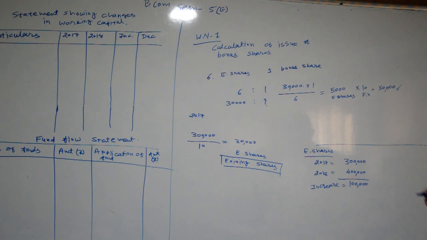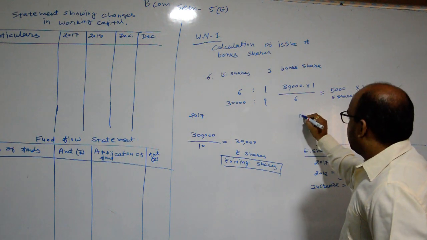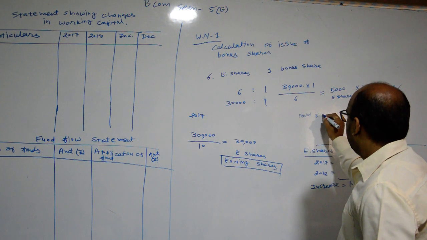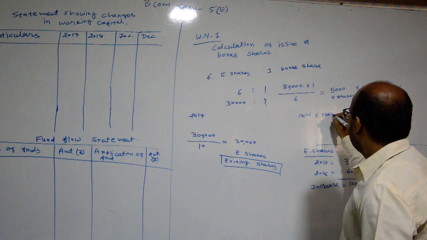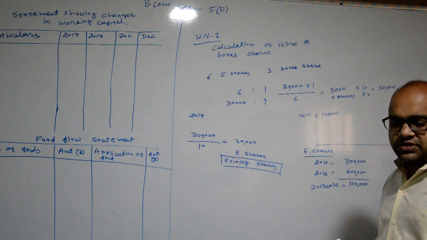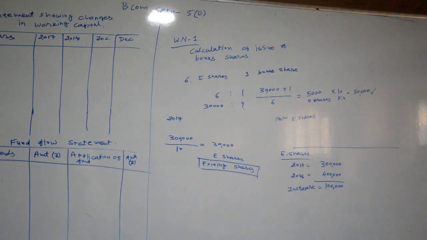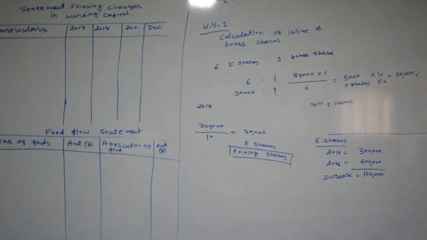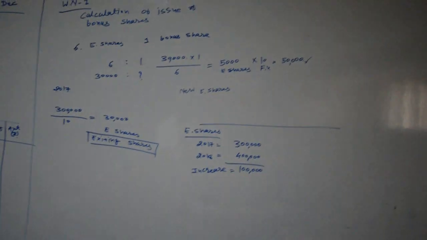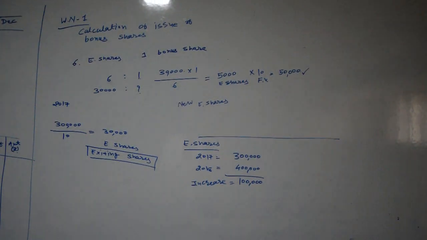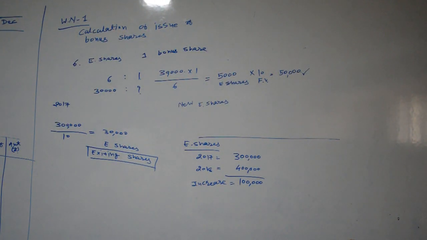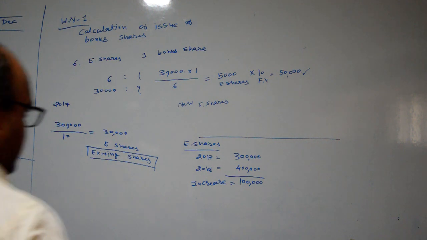So it means that new equity shares are also issued, from which the company is getting some money. Okay, so 50,000 is for bonus shares, and another 50,000.